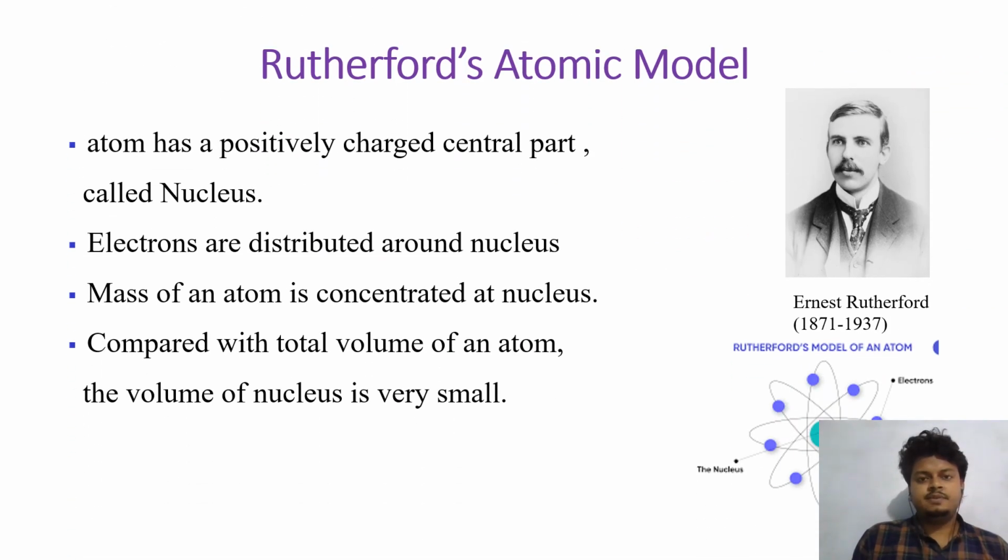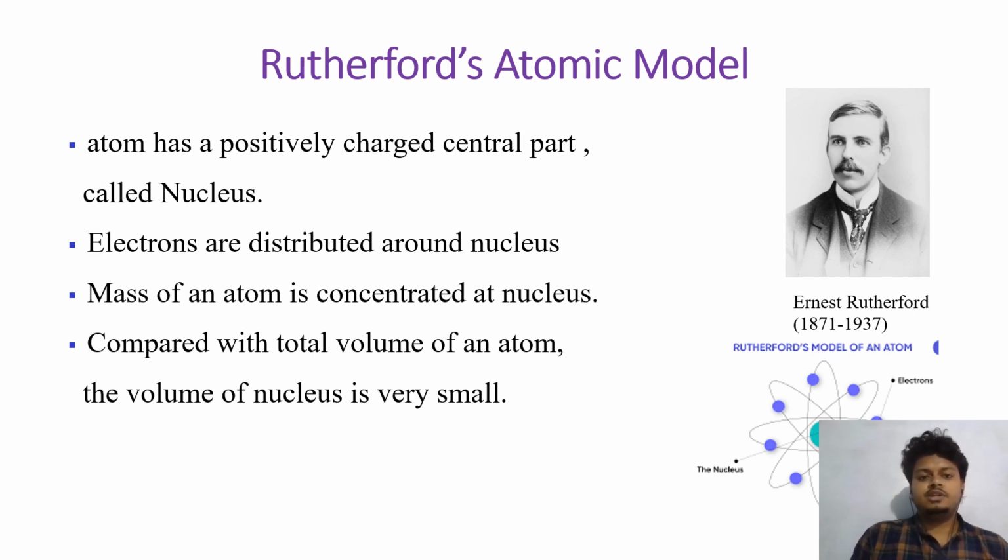As we mentioned earlier, Dalton's atomic model has so many drawbacks. That's why Rutherford in 1911 came up with his own atomic model, which is known as the Rutherford atomic model.